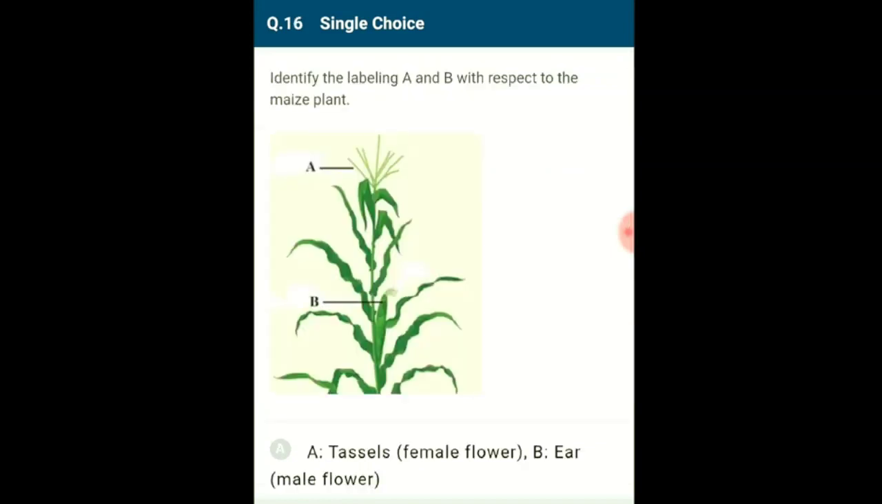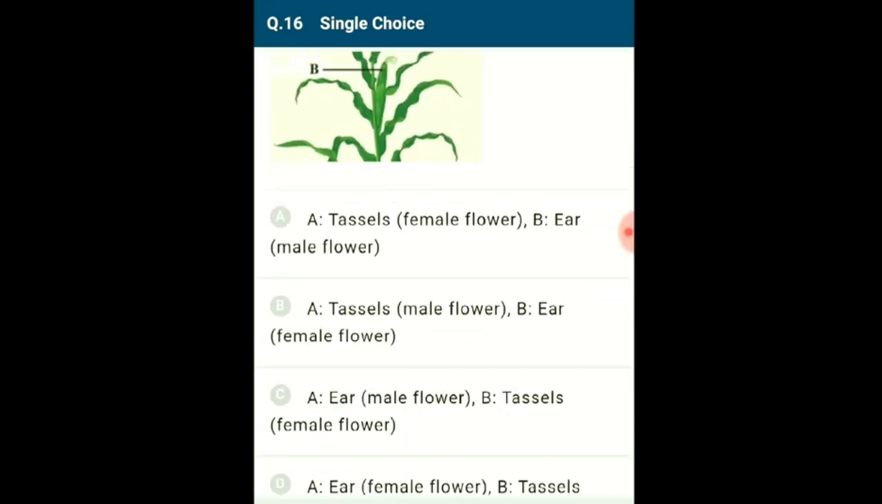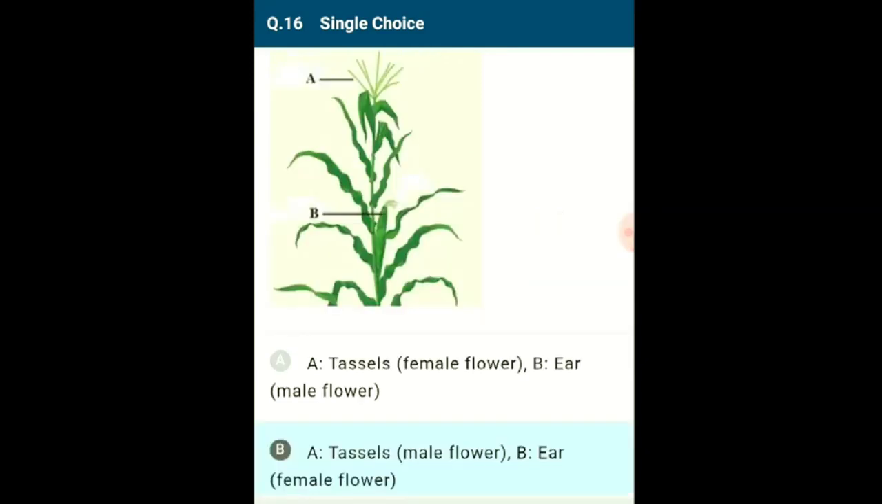Question number 16. Identify the labeling A and B with respect to the maize plant. Maize has flowers pollinated by wind. It is generally called anemophilous. They have dry pollen grains and thin long styles and feathery stigma. The tassels are male flowers, with style and stigma which help in trapping pollen grains. The ear is the female flower. So the answer representation: A represents tassels, that is male flower, B represents ear, that is female flower. So the correct option is B.